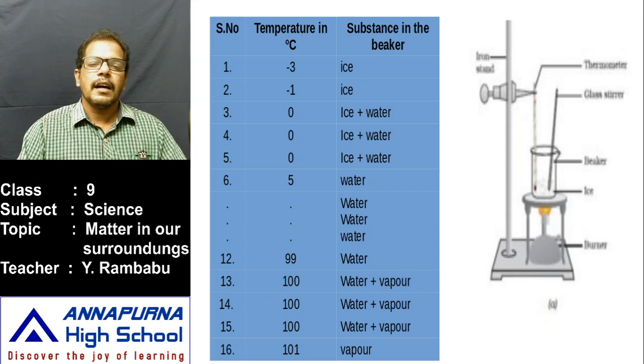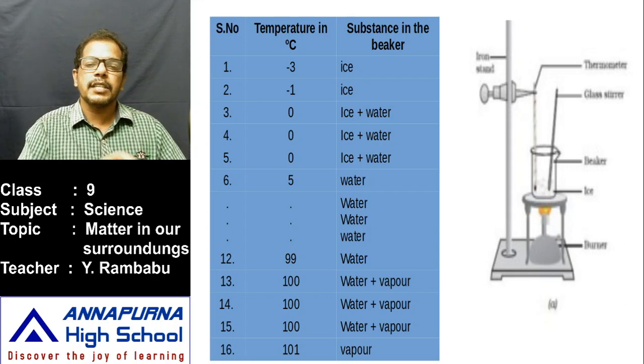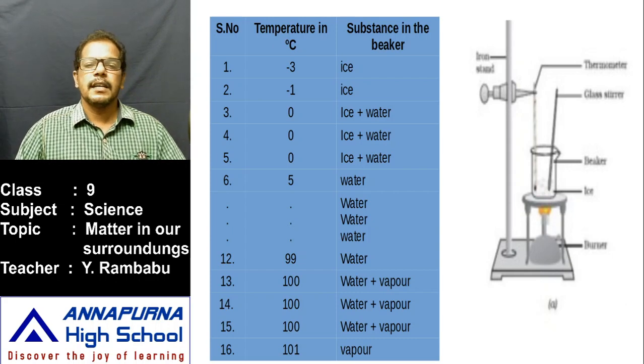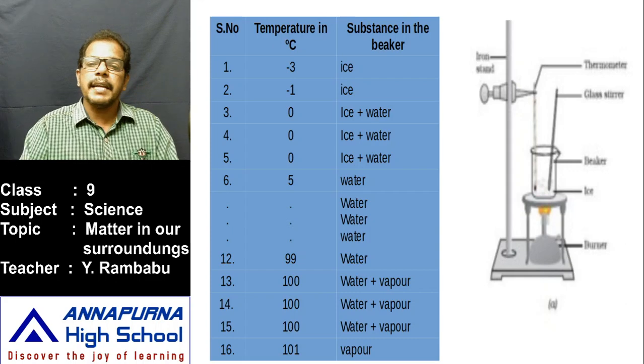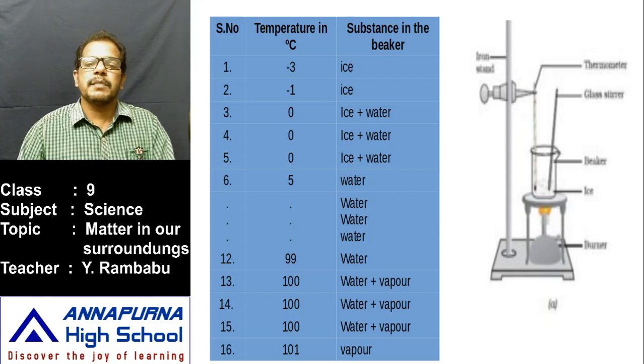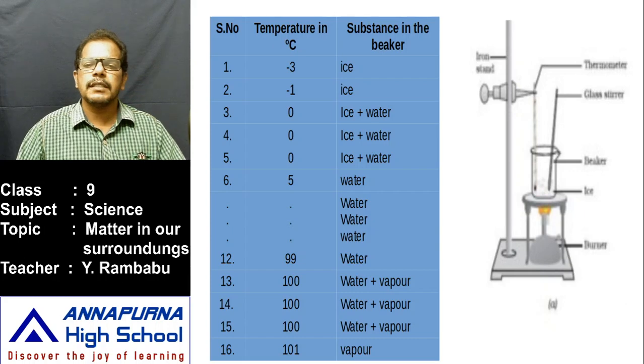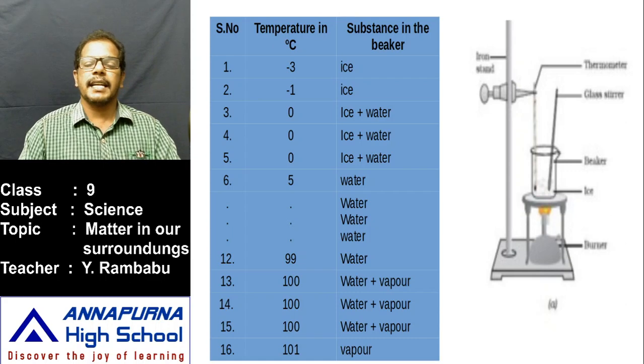And whenever the temperature reaches, observe the reading in the thermometer. In that case, we observe the reading is 100 degrees Celsius. At the same time, formation of bubbles takes place in the beaker. What does this formation of bubbles indicate? That water changes into water vapor. At that time, the reading in the thermometer is 100 degrees Celsius.